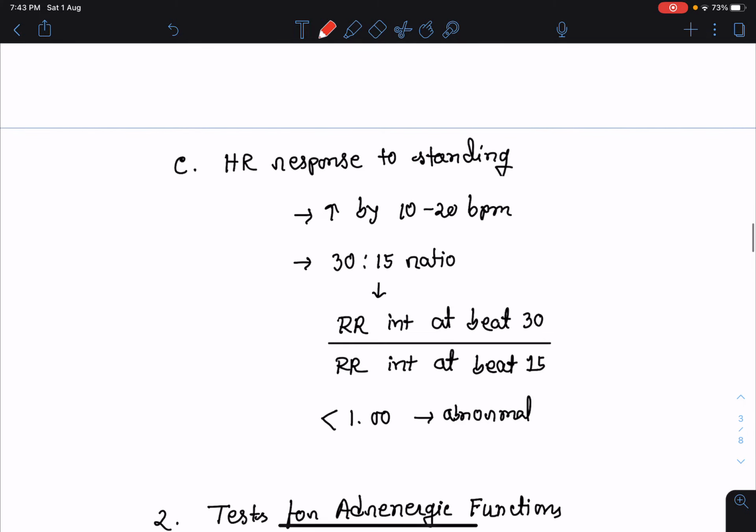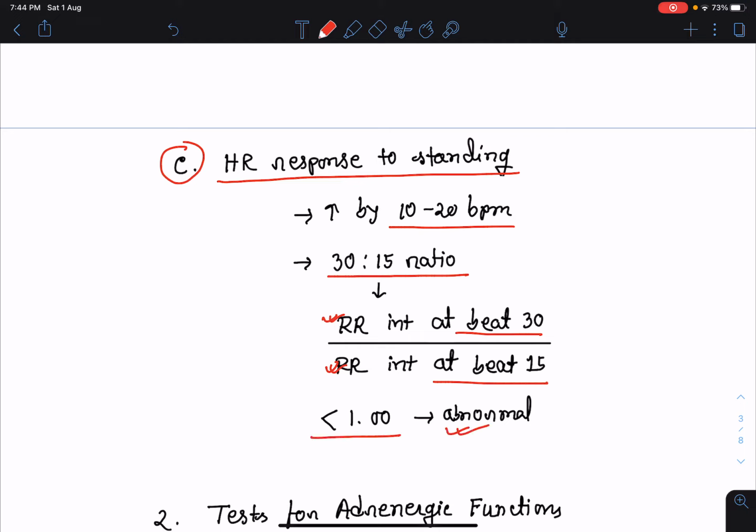The third thing which we can do is heart rate response to standing. Normally, when a person stands, the heart rate increases by 10 to 20 beats per minute. That is a reflex mechanism. But if the heart rate is not increasing by 10 to 20 beats per minute, that means there is autonomic dysfunction. In this, we can take a 30 and 15 ratio. That means the ratio of RR interval at beat 30 and RR interval at beat 15. If the ratio is less than 1, that means it is abnormal. That means there is chance of having autonomic dysfunction.